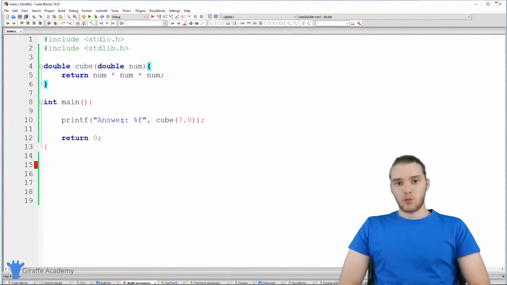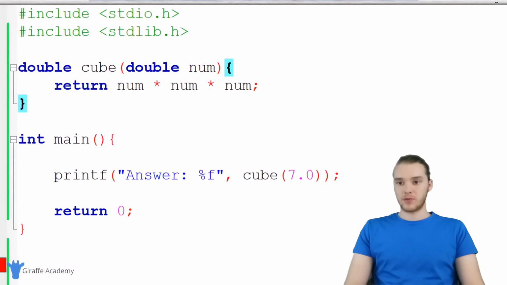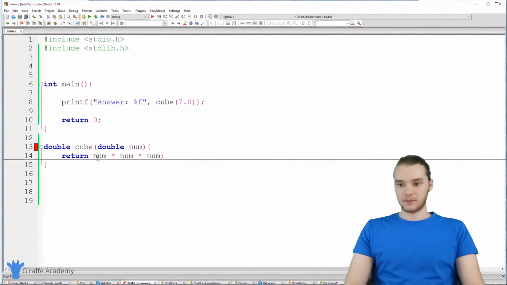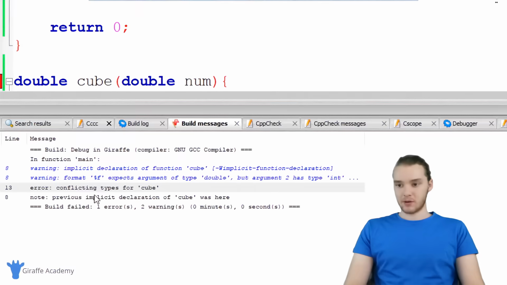And I actually want to talk to you guys about one more thing really quick. You'll notice up here I'm creating my cube function above the main function. The reason I did that was because if I move this down below the main function and try to run my program, we get an error. If we look at the error down here in the output, it says error: conflicting types for cube.